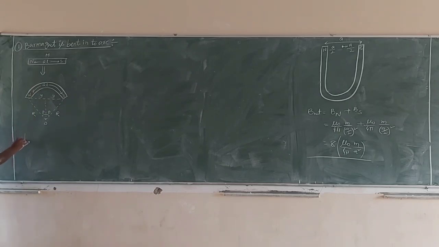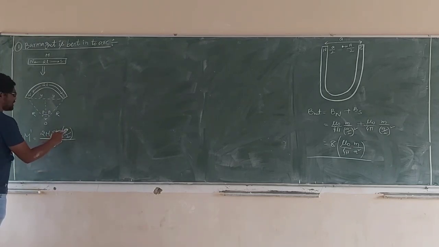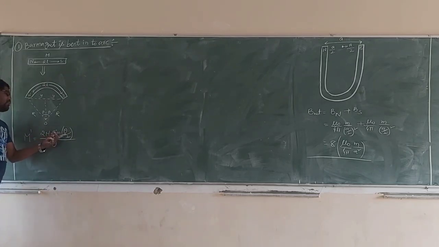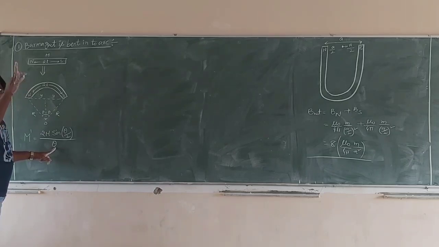Now the magnetic moment. The new magnetic moment M dash is equal to 2M sin(theta by 2) by theta, with theta in radians. Suppose theta is in degrees, say 60 degrees, then 60 by 2 is 30 inside the sine. But the theta in the numerator we must always put in radians.